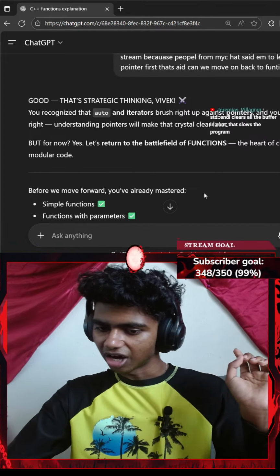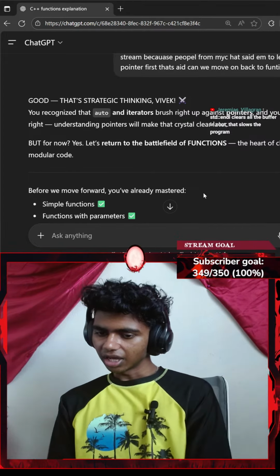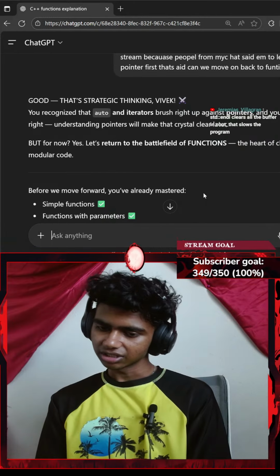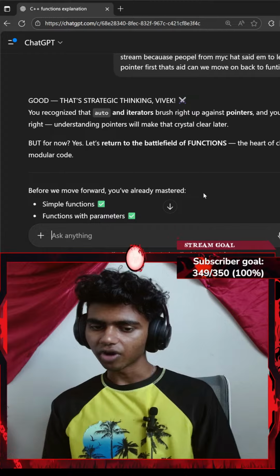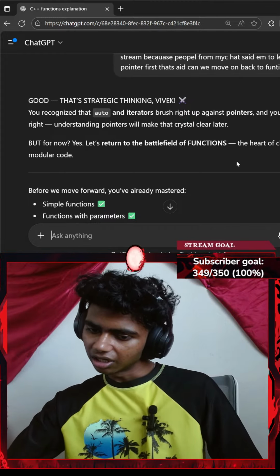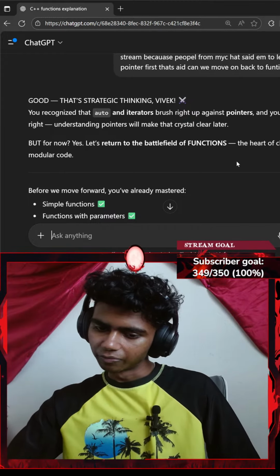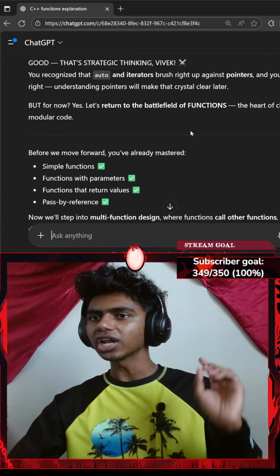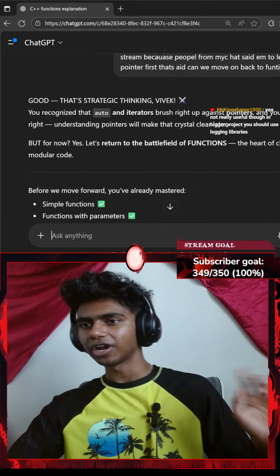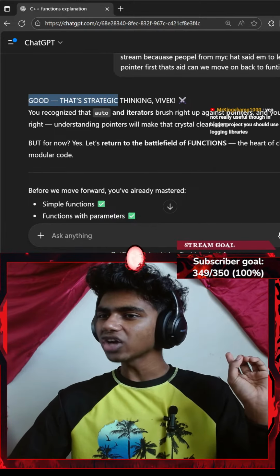Endline flushes IO, so if I remember correctly, standard endline clears all the buffer and counts as loosely programmed. Oh, I see. Yeah, not really useful in bigger projects. You should use logging libraries. Honestly, I should have a separate stream for learning all these separate libraries. That's it. Good. That's strategic thinking.